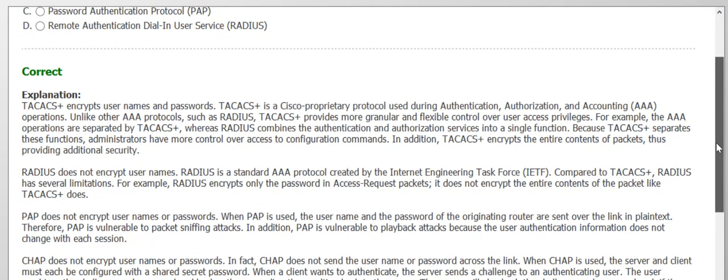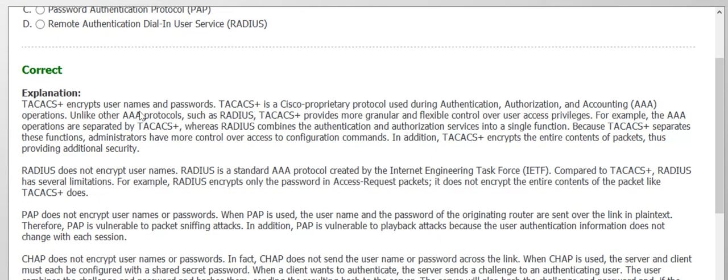Yes, TACACS+ encrypts usernames and passwords. It's a Cisco proprietary protocol used during authentication, authorization, and accounting. Unlike other AAA protocols like RADIUS, TACACS+ provides more flexible control over user access privileges.